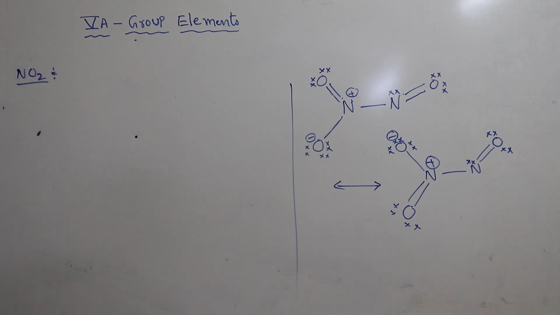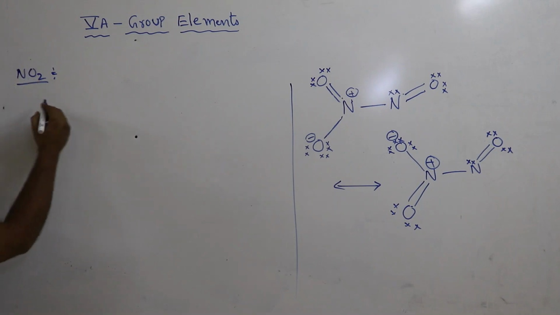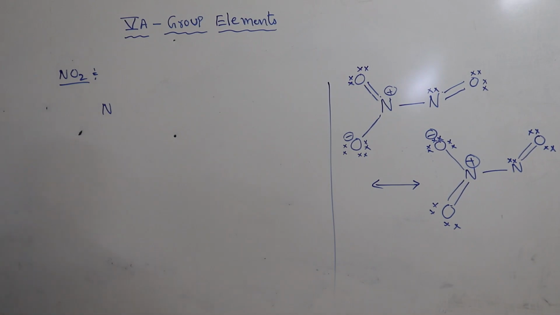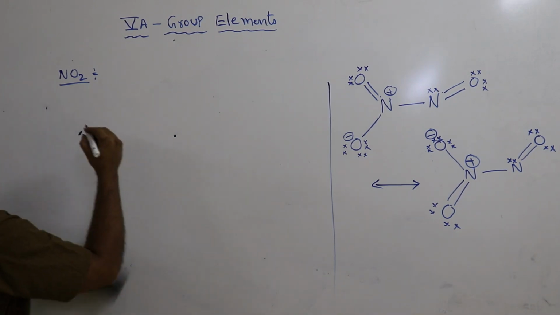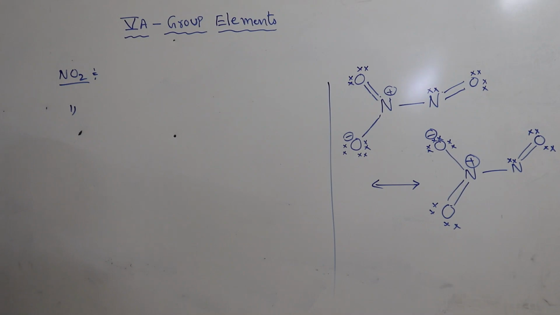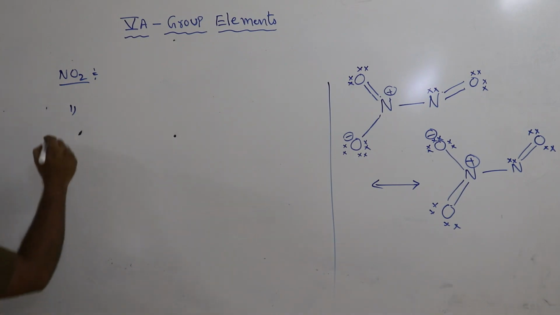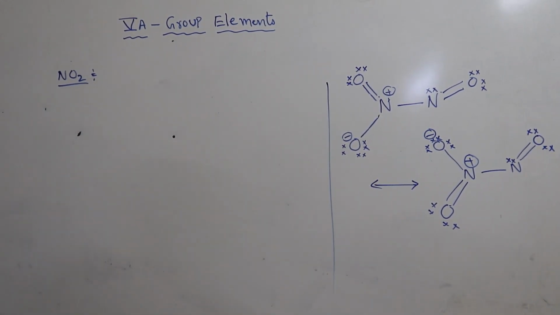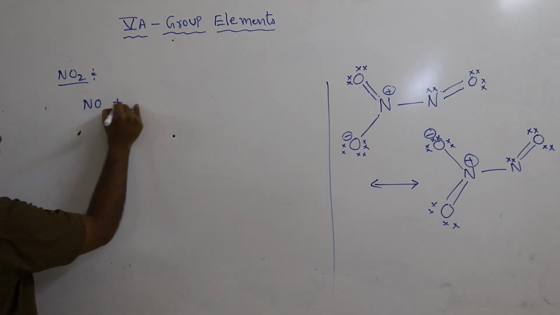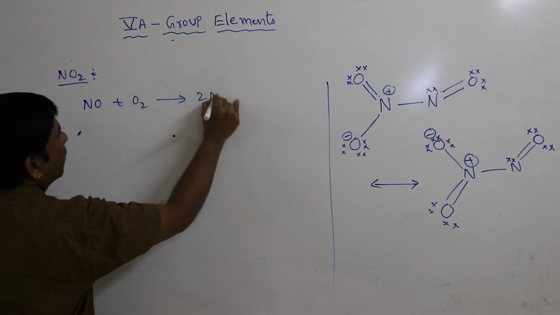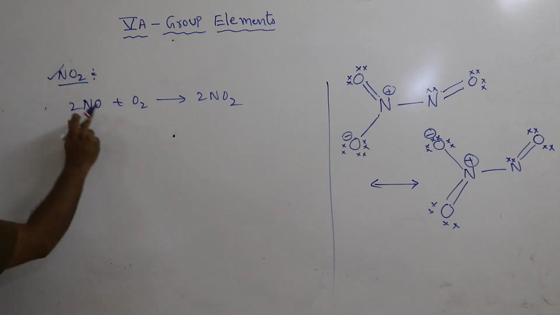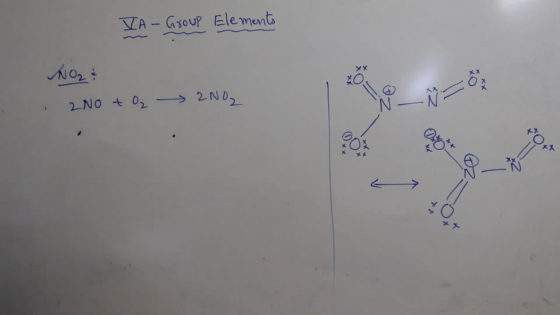NO2 is nitrogen dioxide. Among its general properties, it is prepared from the previous compound, nitric oxide. NO reacts with O2 to form 2NO2. So nitrogen dioxide, 2NO2, is formed like this.